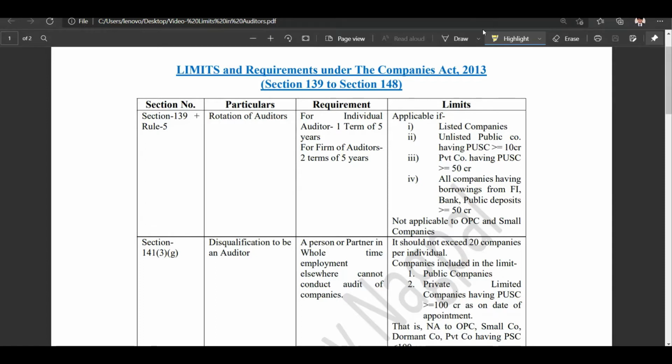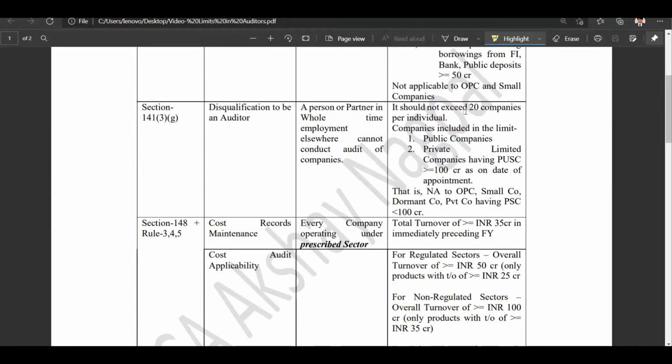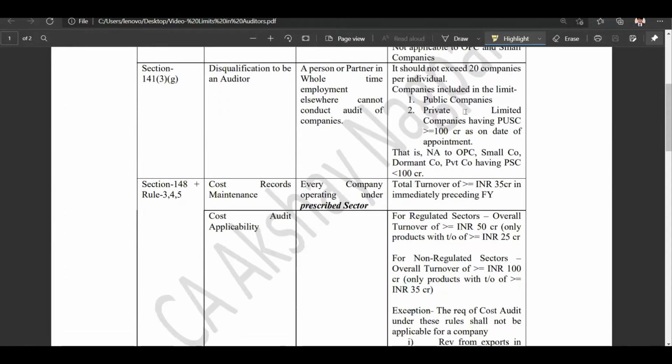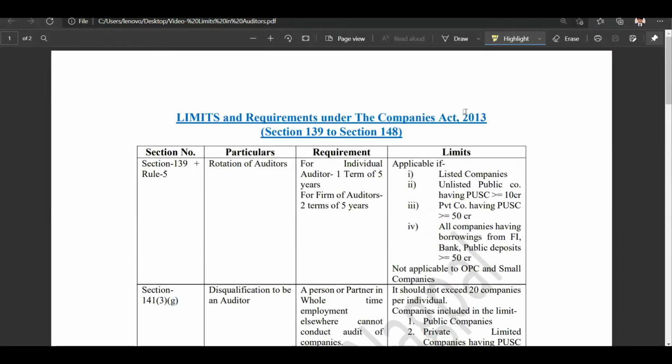And coming to today's session, as you can see on your screen, we are going to cover important limits under section number 139 to section number 148, and there are three important limits in here. First being for the rotation of auditor, second being the disqualification part, and third being the limit for cost audit under section number 148. All right, so let's head to it.